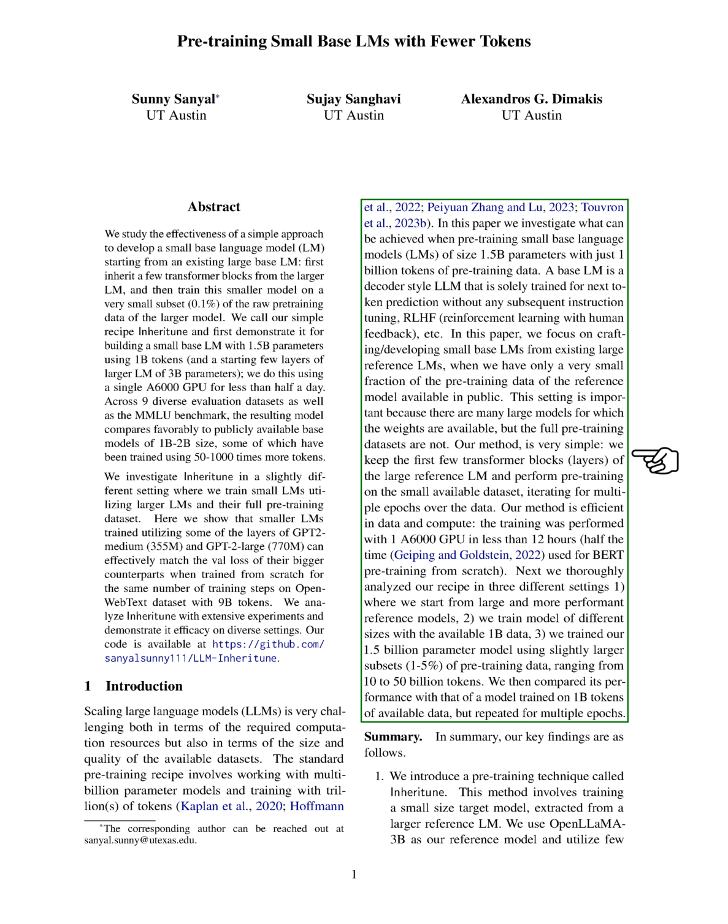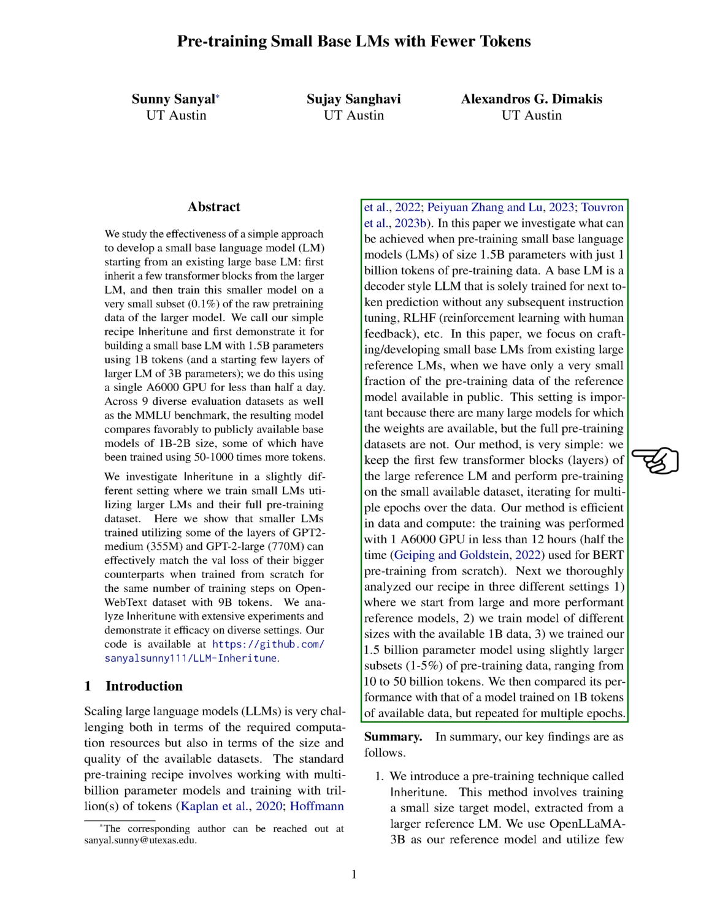We retain the initial transformer blocks of the large reference LM and conduct pre-training on the limited dataset, iterating over the data multiple times. This method is efficient in terms of data and computation, as we trained it on a single A6000 GPU in under 12 hours, which is half the time needed for BERT pre-training from scratch.